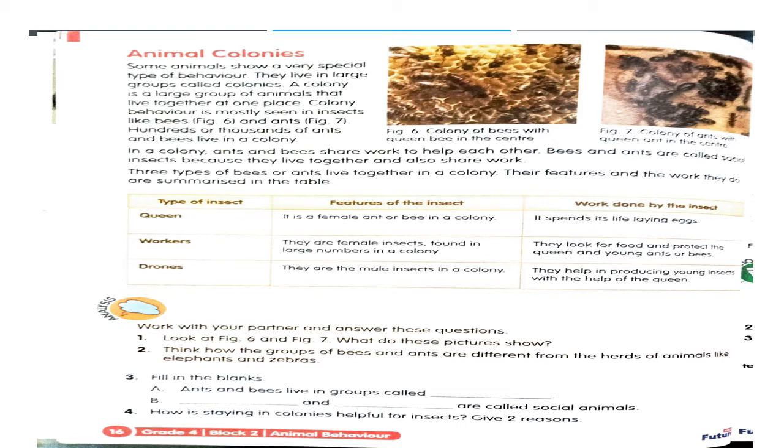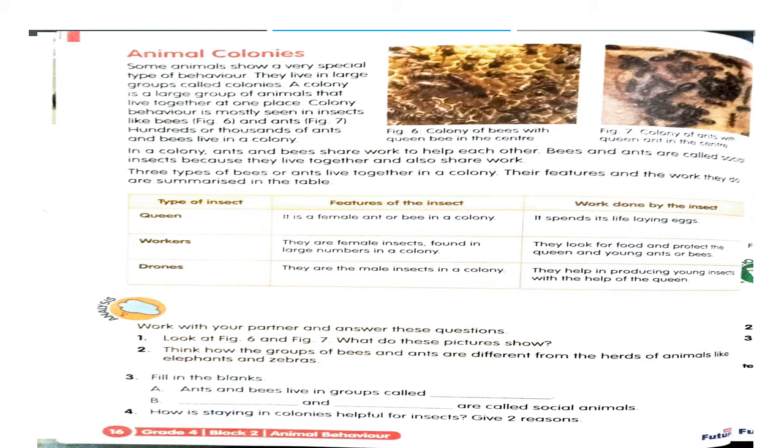So what is a queen? It is a female ant or a female bee that lives in a colony, and it spends its whole life laying eggs, children. What is the main function of the queen ant or queen bee? Laying eggs. It spends its whole life laying eggs and does not do any other work.